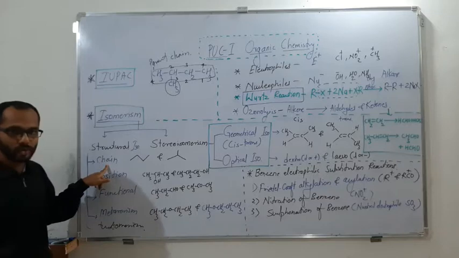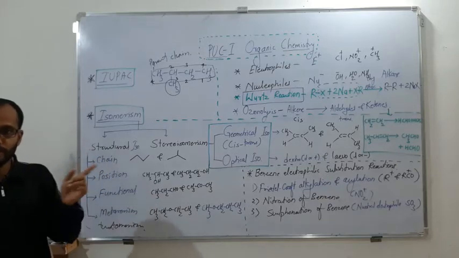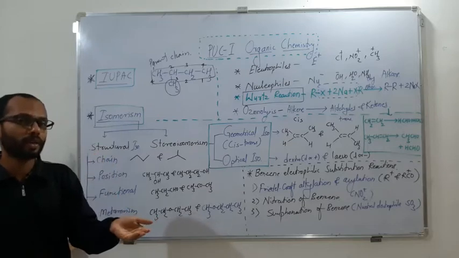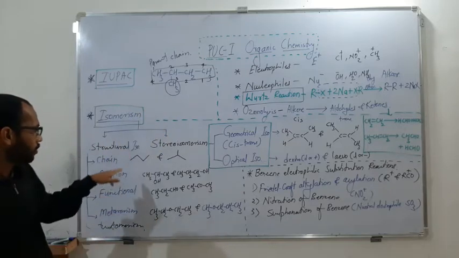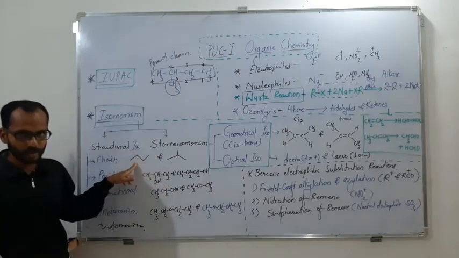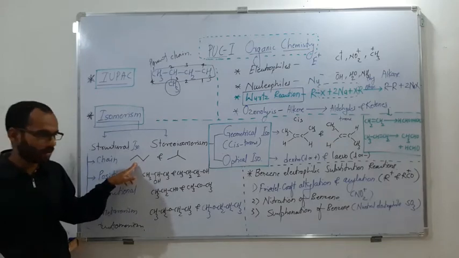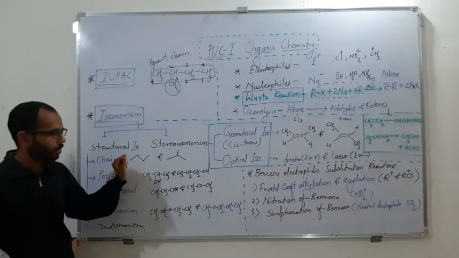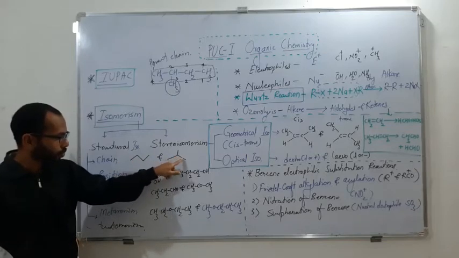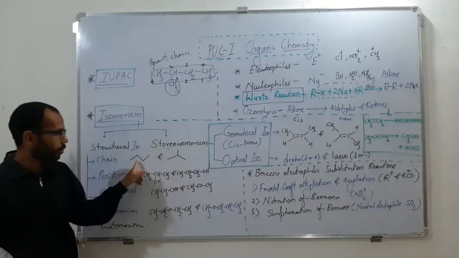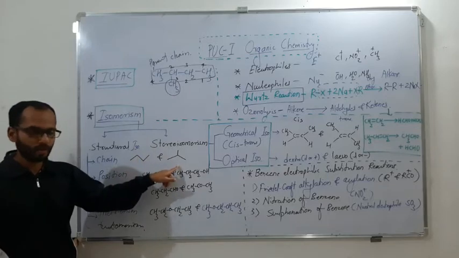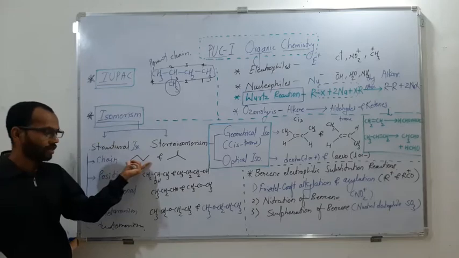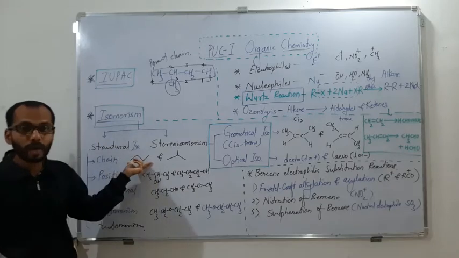What is chain isomerism? Compounds having the same molecular formula, but the arrangement of atoms in the carbon chain is different, or we say the carbon chains are different. You can see these are bond line representations. Here there are 4 carbon atoms, 1, 2, 3, 4, whereas here there are 1, 2, 3 and a branch carbon, making 4. Both have the same molecular formula because all are singly bonded alkanes. Here it is a normal chain without branches.